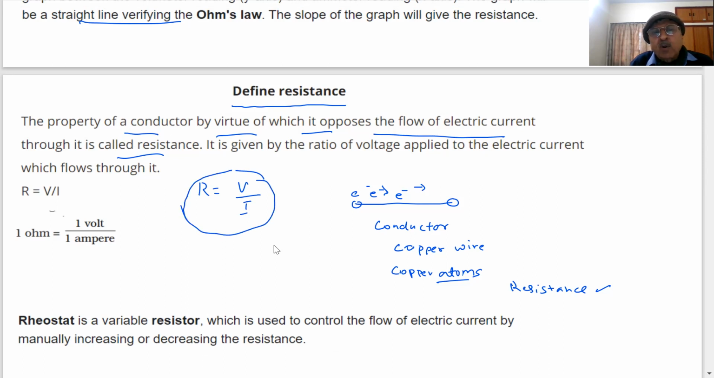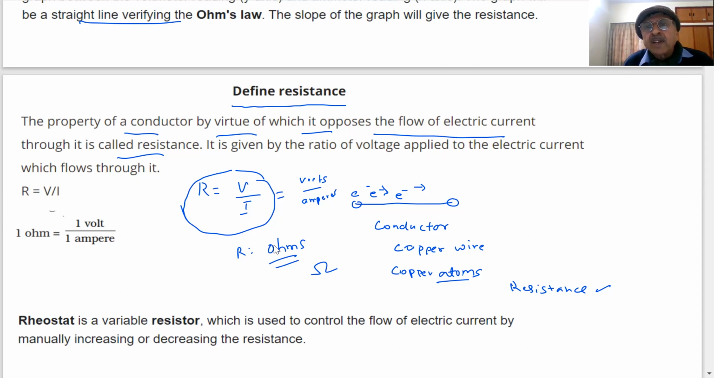If V is in volts, current is in amperes, then the unit of R is ohms. Why do we give it ohms? To honor the scientist Ohm. So this is sometimes represented like this, Ω. Ohm is the unit of resistance.